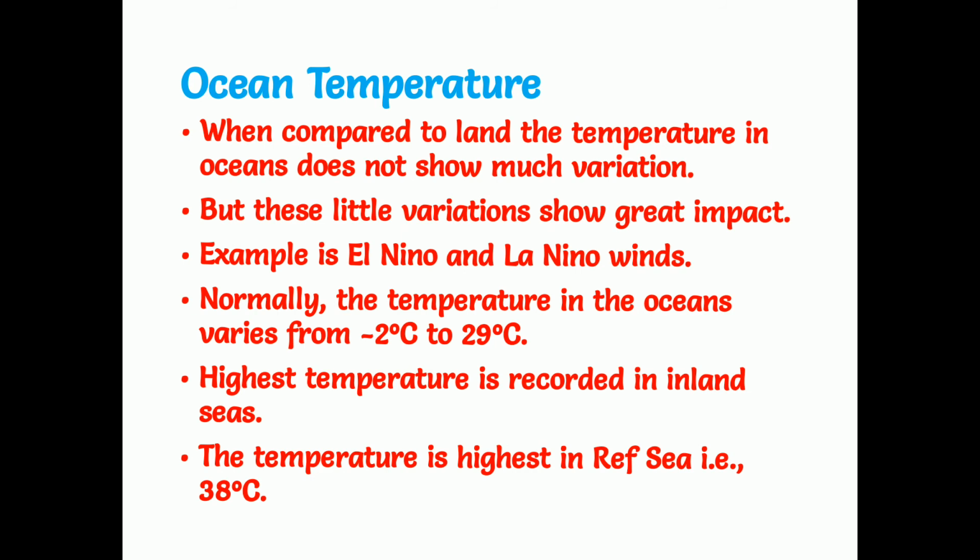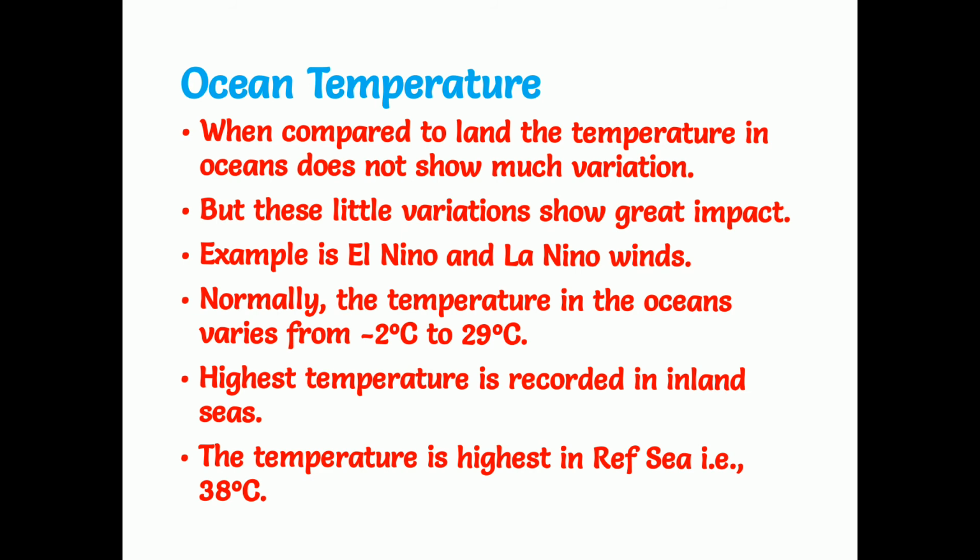There will be little variation, but this little variation has a great impact on the water bodies, and even on the land. Example, El Nino and La Nino winds. What are these El Nino and La Nino winds? El Nino are the hot winds and La Nino are the cold winds.